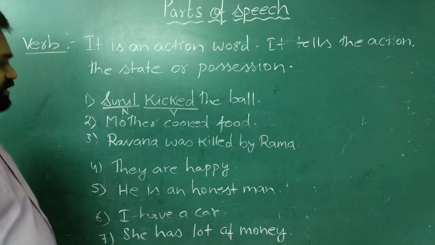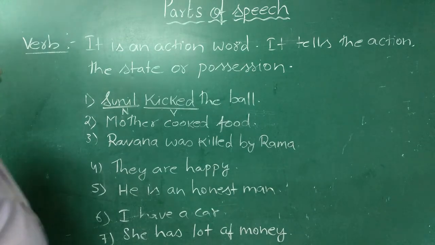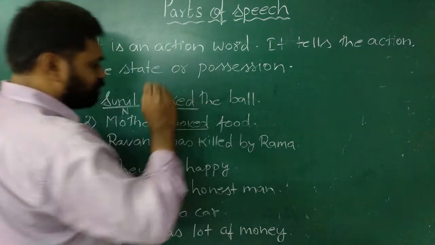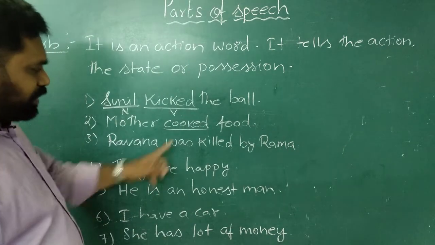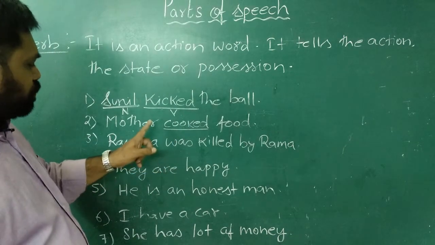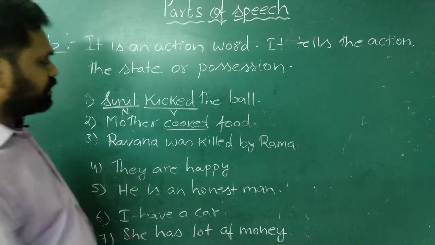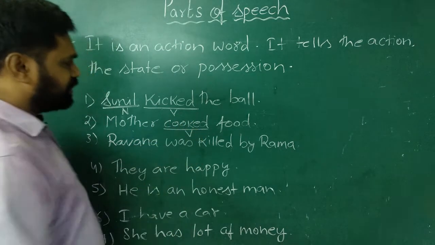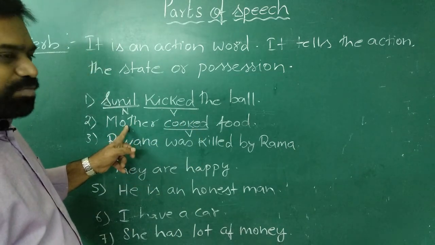Let us see the second sentence. Mother cooked food. Now in this sentence, if you observe, what is the action done by mother? It is cooking. So mother cooked food. Here the word cooked is the verb. It tells the action done by the subject.